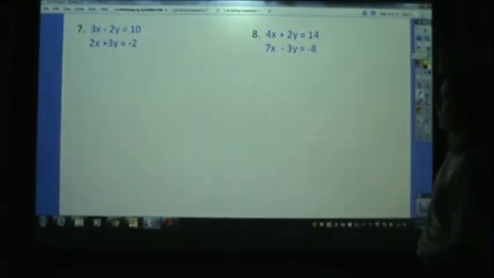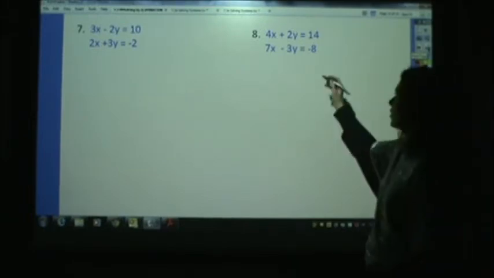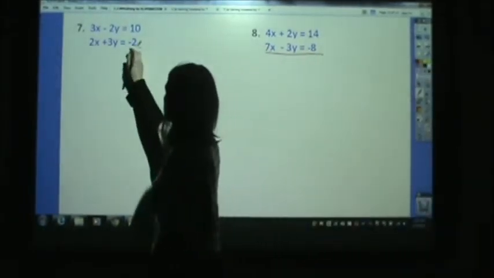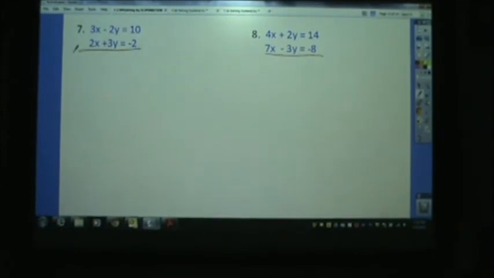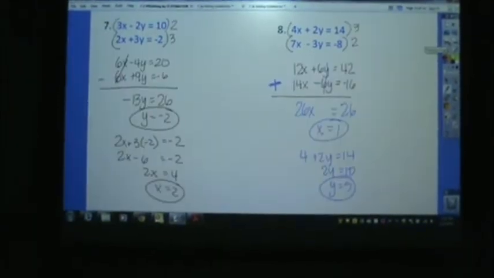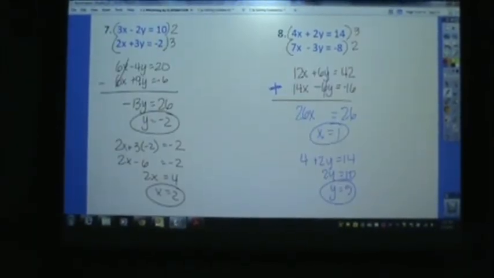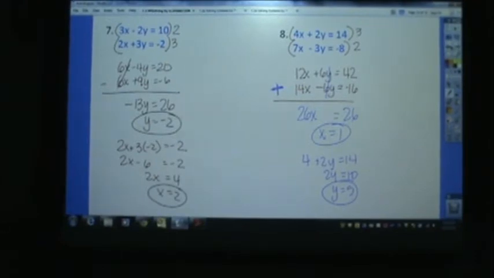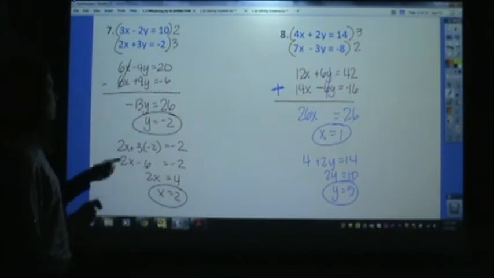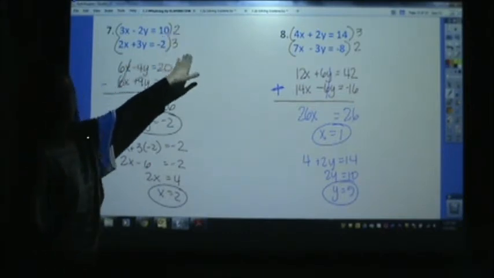Okay, and two more. I want you to try these two and then check your answers with mine. And here are the solutions to number 7 and 8. Maybe you didn't solve them exactly the same way I did, but hopefully you got the same answer. Again, there's lots of things we could try.